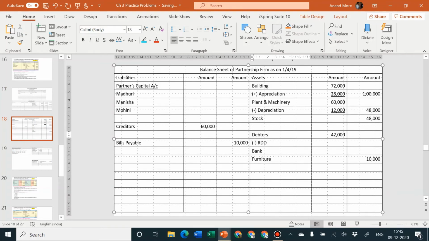Next part, second effect, less from debtors. Already existing amount was 2,000 and we increased RDD by 2,000, so it became 4,000. And outer column is 42 minus 4. Be quick in calculation. 42 minus 4. What is that? 38,000.